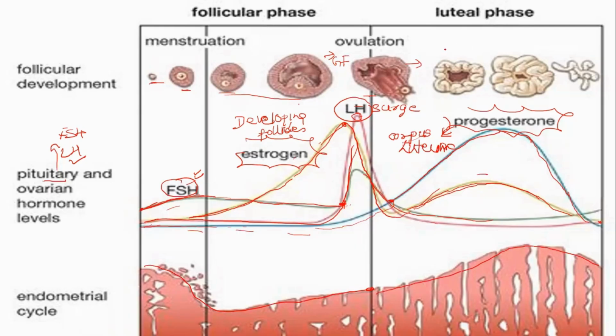What is left over here is your corpus luteum. This corpus luteum acts like a temporary endocrine gland and secretes progesterone. And if pregnancy doesn't take place, it will also degenerate. So in short, these were the roles of the hormones and the roles of the ovary and uterus during the menstrual cycle. Stay tuned for part 4. Thank you so much for today.